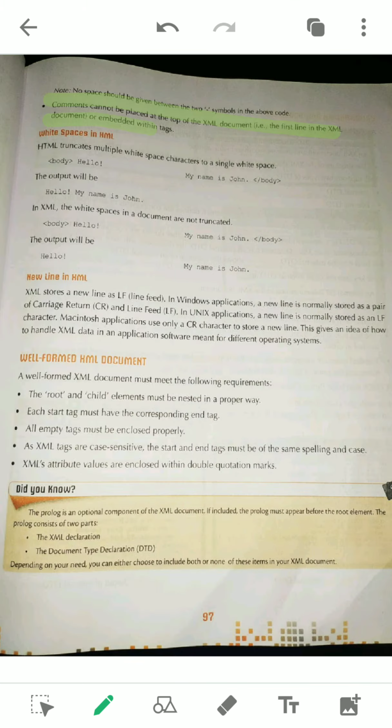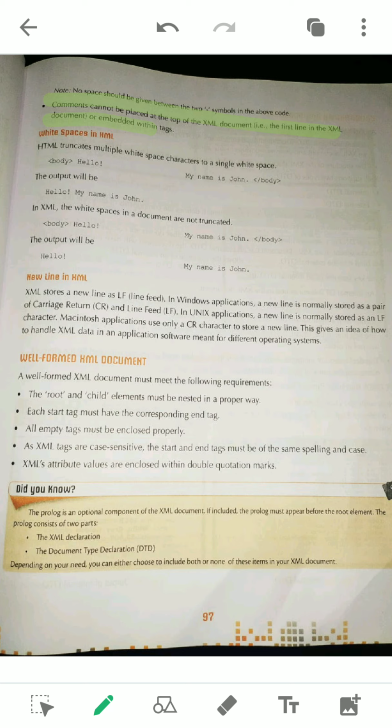If you see the next one, the first one, you have understood, I think, that a comment should not be written before the topmost element, before the first line. And the documents are embedded within text. Embedded means one inside another, this is called embedded. So these are the two restrictions, very important lines, just mark these things.